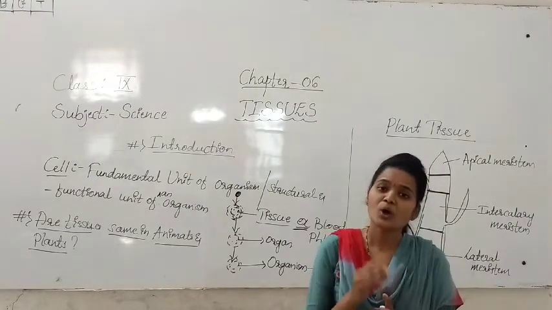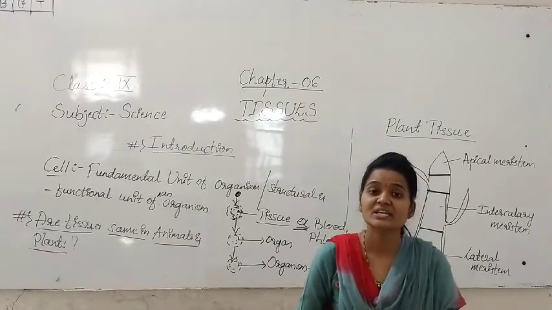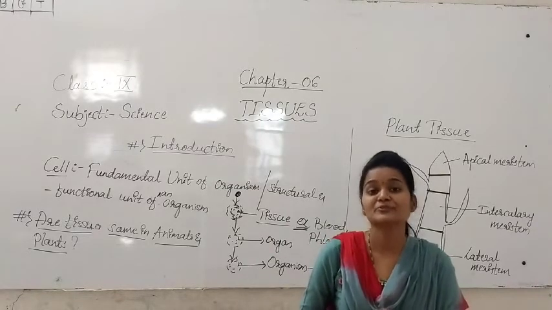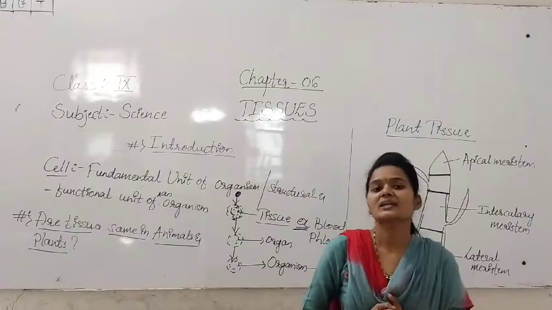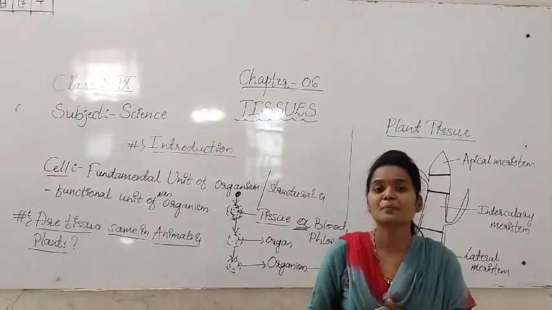Plants have dead cells, and those give mechanical strength, mechanical support to the plant.